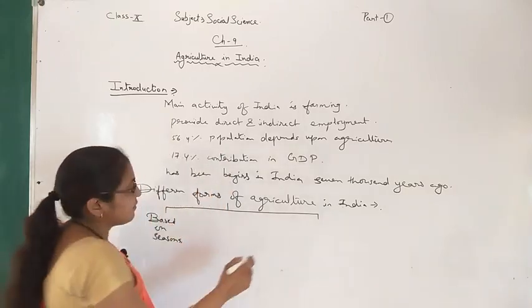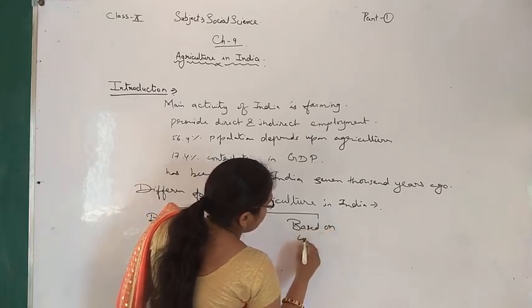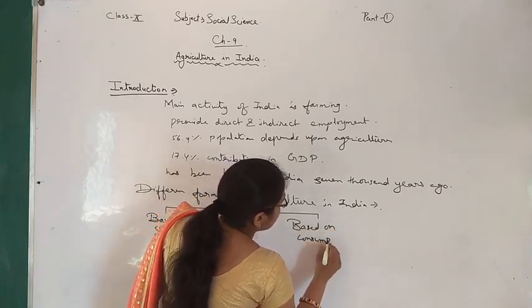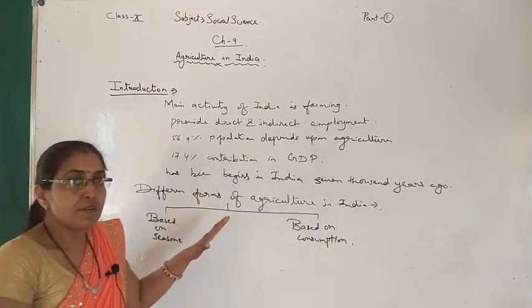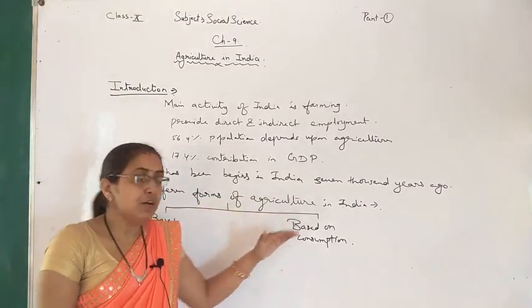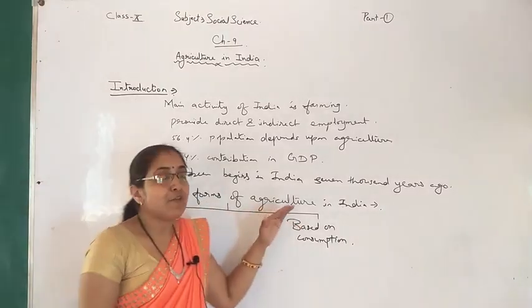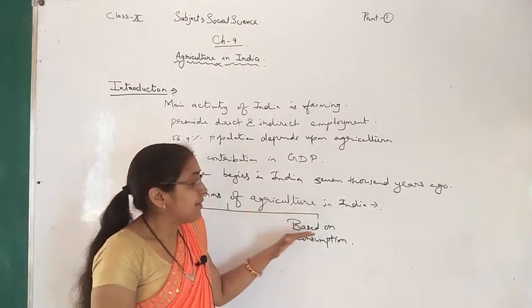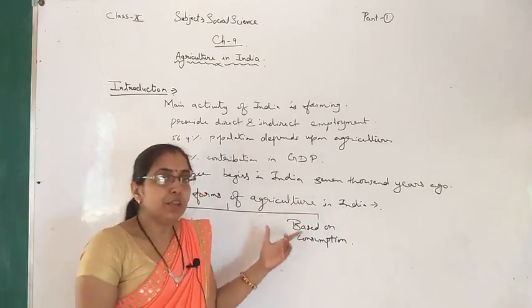Second is based on consumption. These are the 2 different forms. Now we will study them in detail.